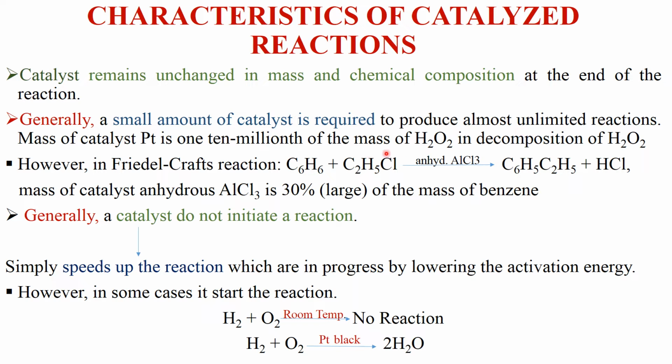For example, let us consider the decomposition of hydrogen peroxide, that is H2O2.